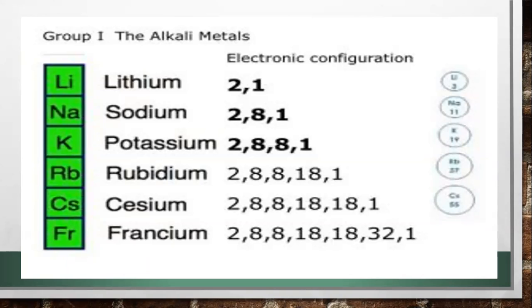So we can say that all the elements in the same group tend to have a shared chemistry and exhibit a clear trend in properties with increasing atomic number. Although their atomic number is increased, like here it is 3, 11, 19, they all are sharing the same chemistry and basic properties. They are the same one.